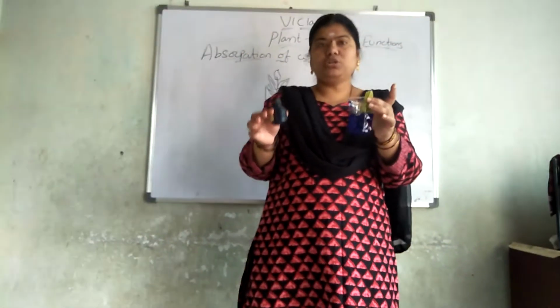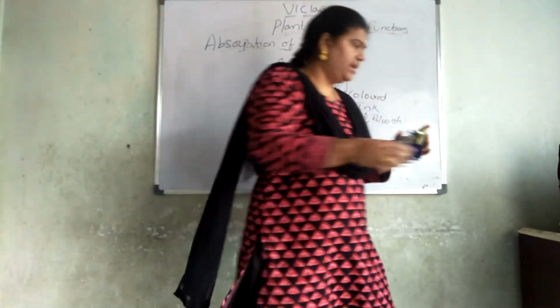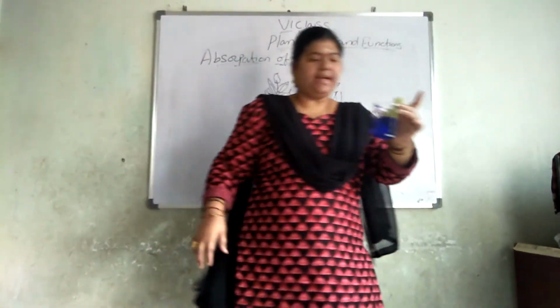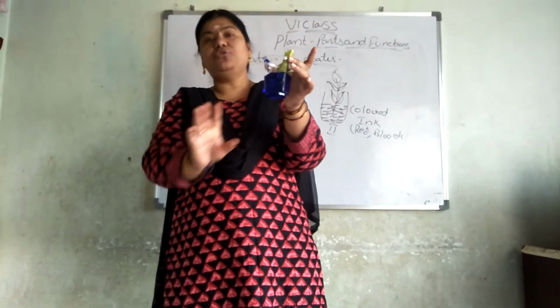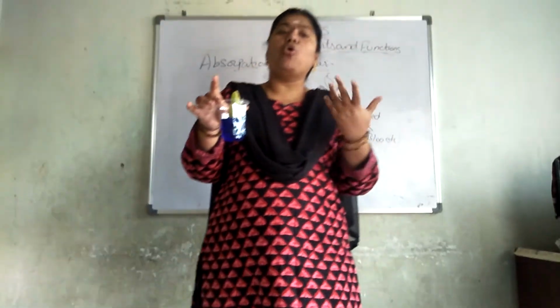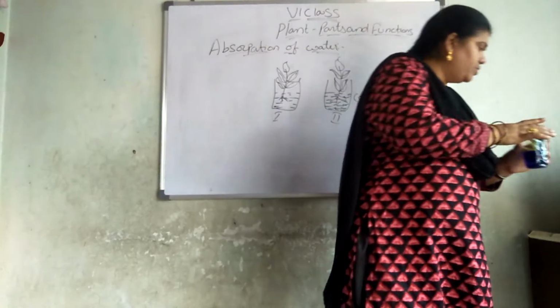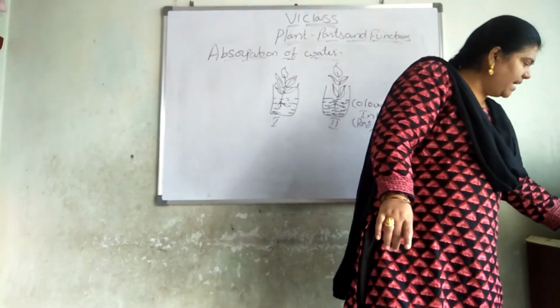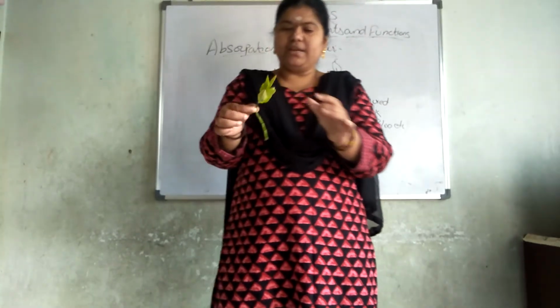Start. So, take the colored ink. I took blue and just poured it in this glass, and you can see the water changed into blue in color. Now, leave this system for the whole night, and try to observe it. I left this one for the whole night.